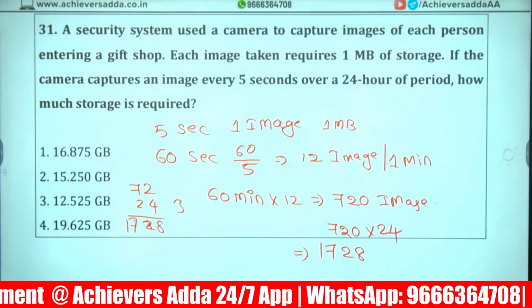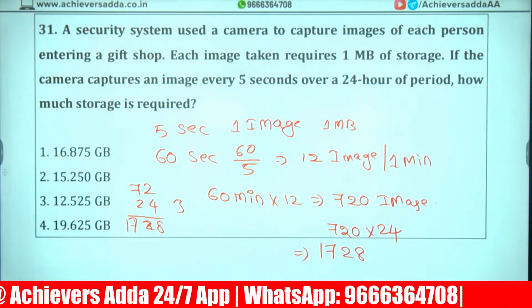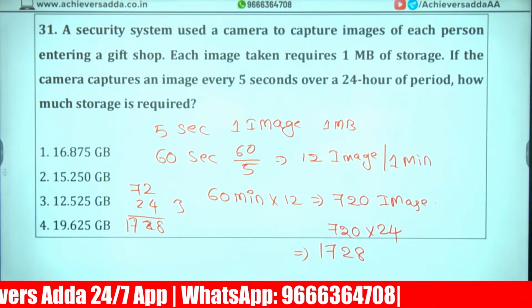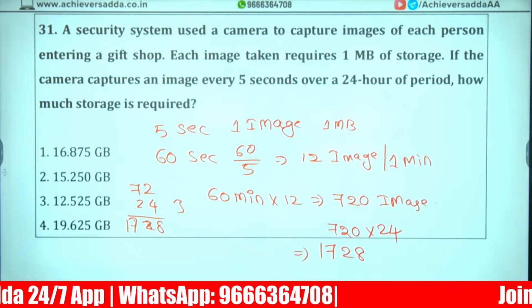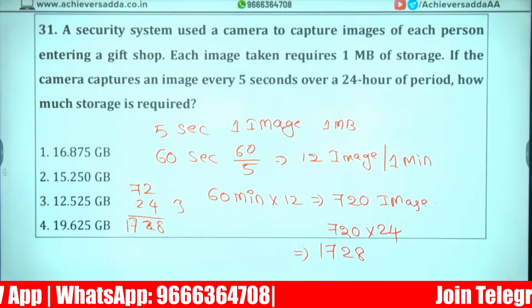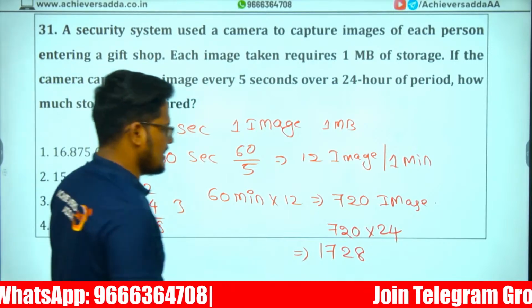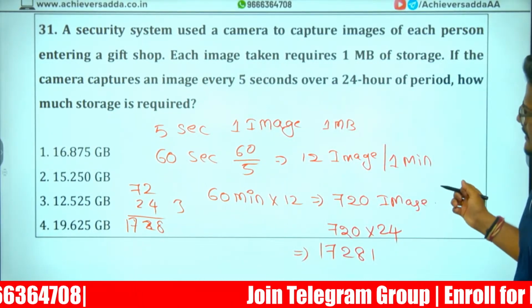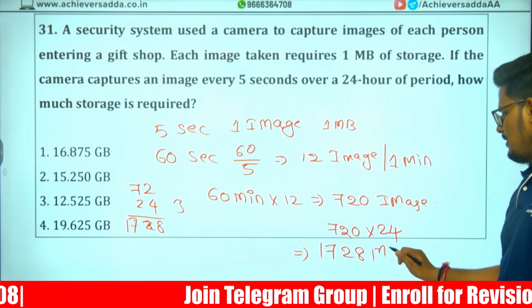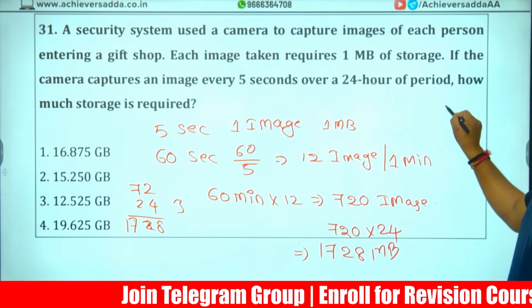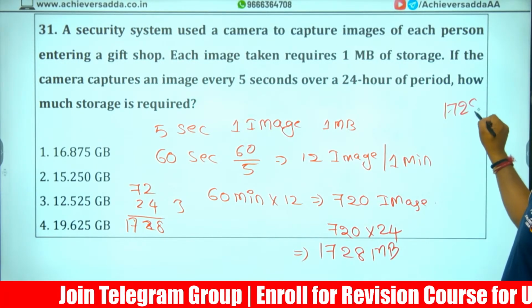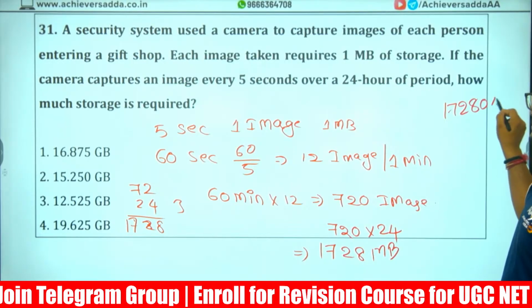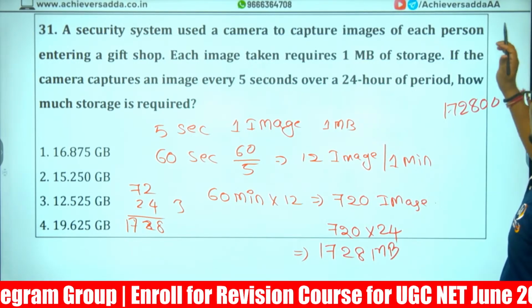The option, what is available? 17280 MB. Not MB directly, because we have done this in just MB, but the options are in GB.